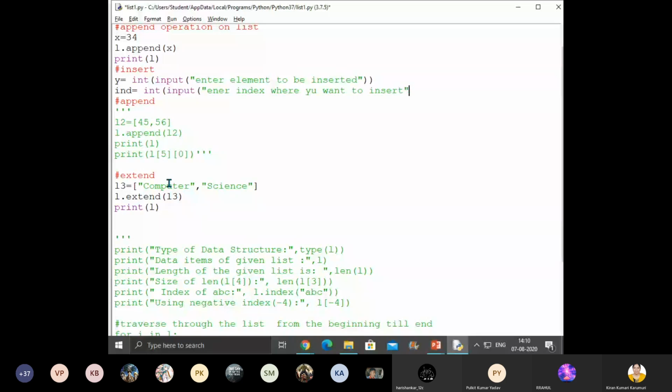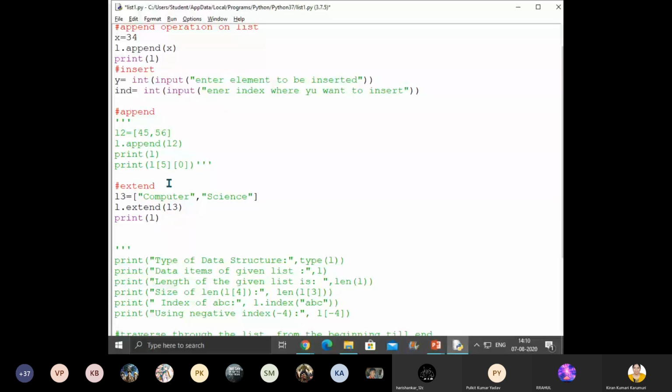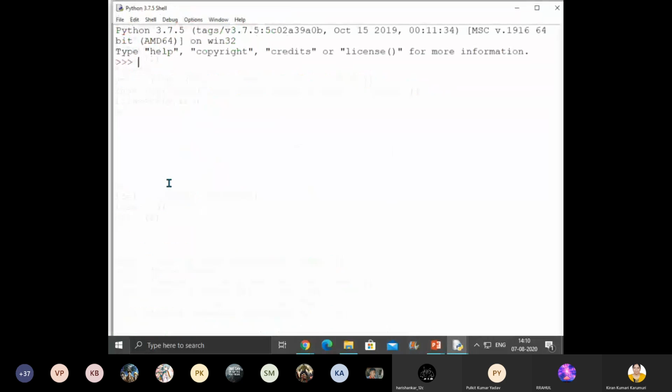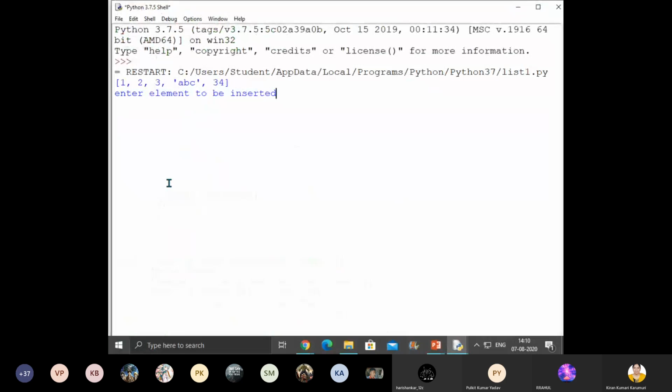Right, fine. So now in the list we want to insert y at the index. Let me execute. Now enter the element to be inserted. Okay, 56 I want to insert. Where do you want to insert? At the second index.